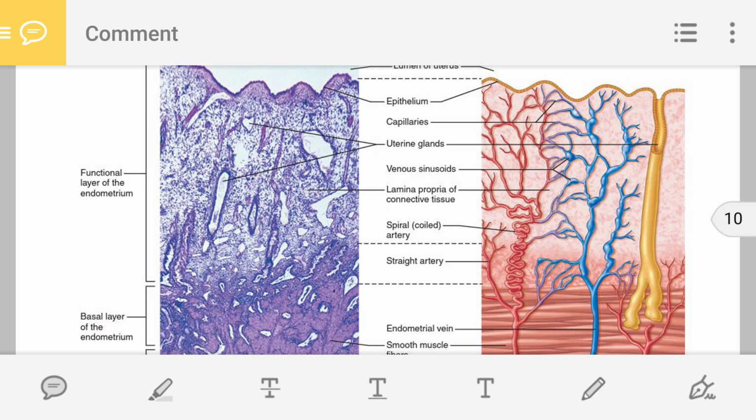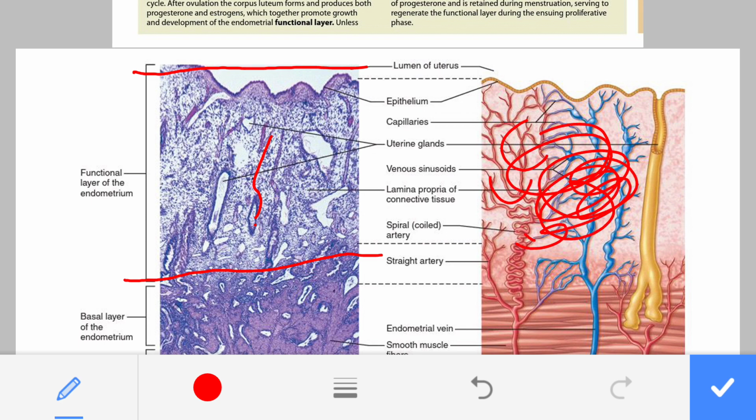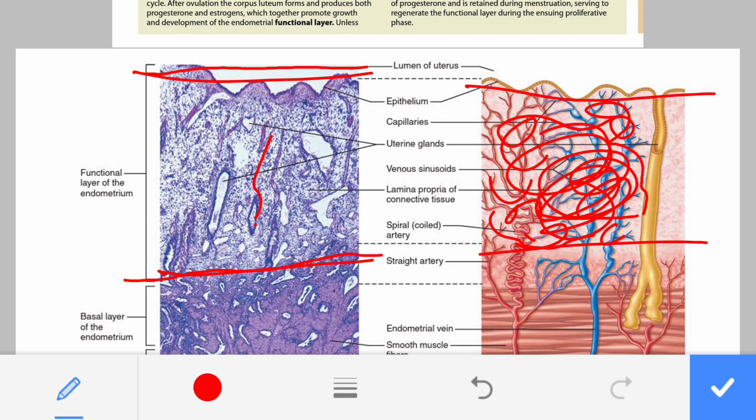So this entire layer, this is the functional layer, is suffering due to the absence of oxygen, and the cells are dying. The blood capillaries, arteries, arterioles, they are collapsing, they are rupturing, and this entire layer is going to slough off during the menses.